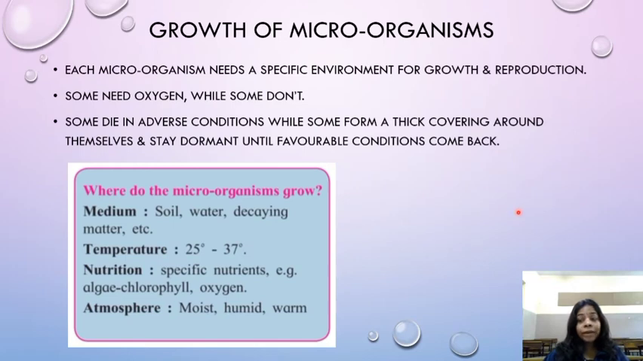Now, growth of microorganisms. How do they grow? Where do they grow? Each microorganism needs a specific environment for growth and reproduction. Some need oxygen while some don't. Some die in adverse conditions while some form a thick covering around themselves and stay dormant until favorable conditions come back. Yes, children, some do not die. They stay dormant and when the favorable conditions come, they become alive again.